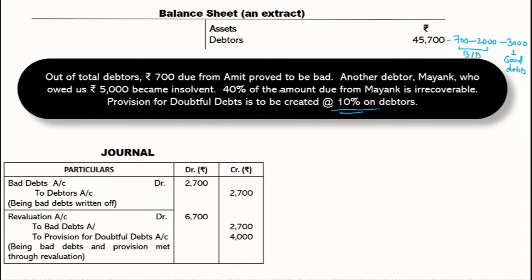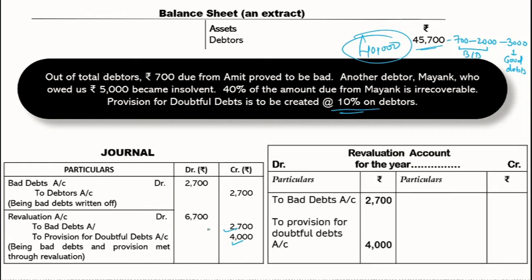Since we are not going to pass any entry for that, we are not going to create any provision on them also. So we'll be creating the provision after deducting 5,700 from this amount, and we are going to create provision only on 40,000 rupees. That comes to 4,000. So all this is going to be taken care of by revaluation, because bad debt is a loss, and provision again increases the liability. So both are going to be recorded on the debit side of the revaluation account.